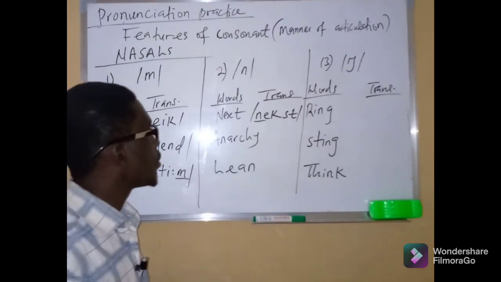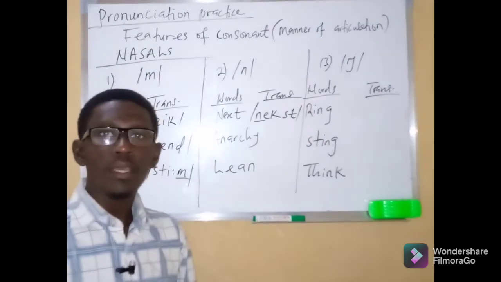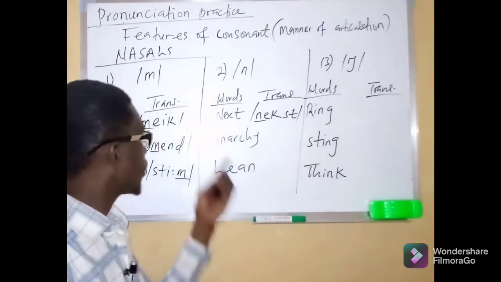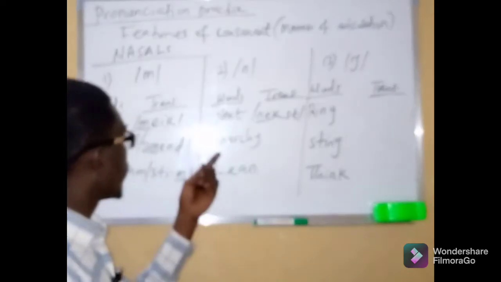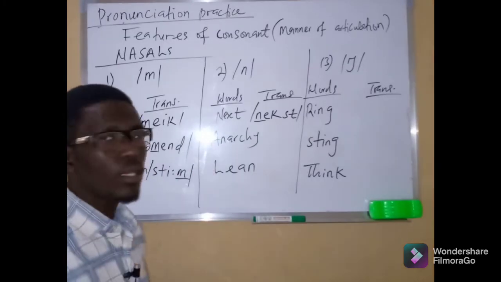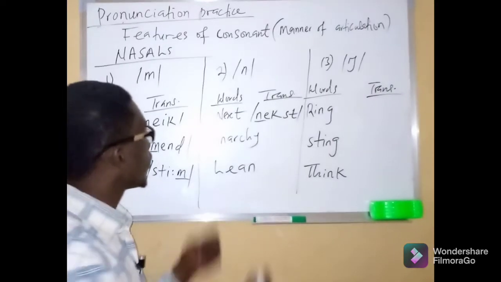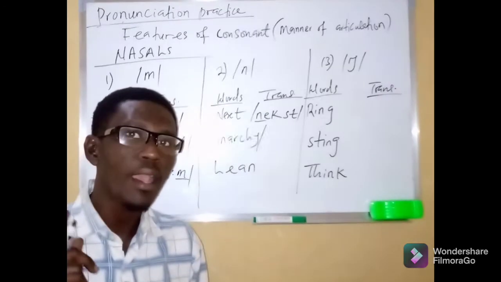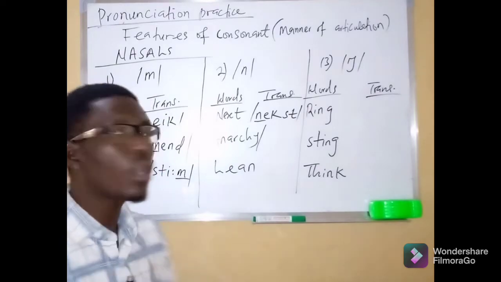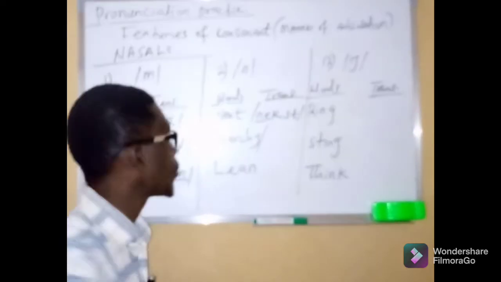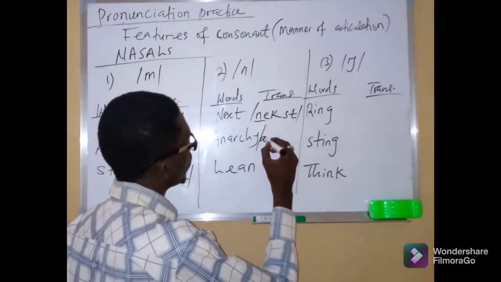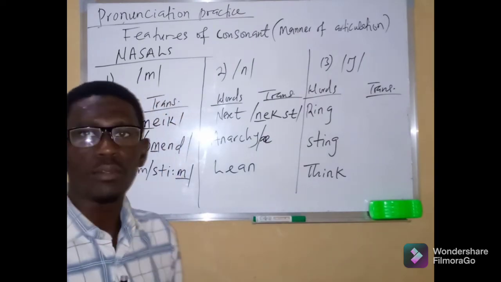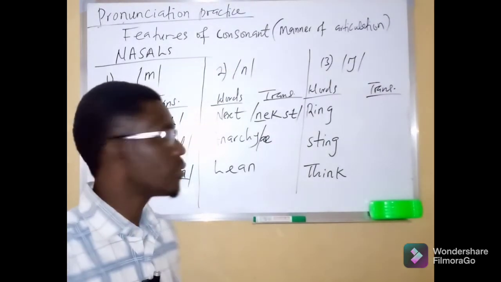Secondly is the transcription of the word anarchy. Listen attentively. You do not say the r sound first, but the n sound. Anarchy.